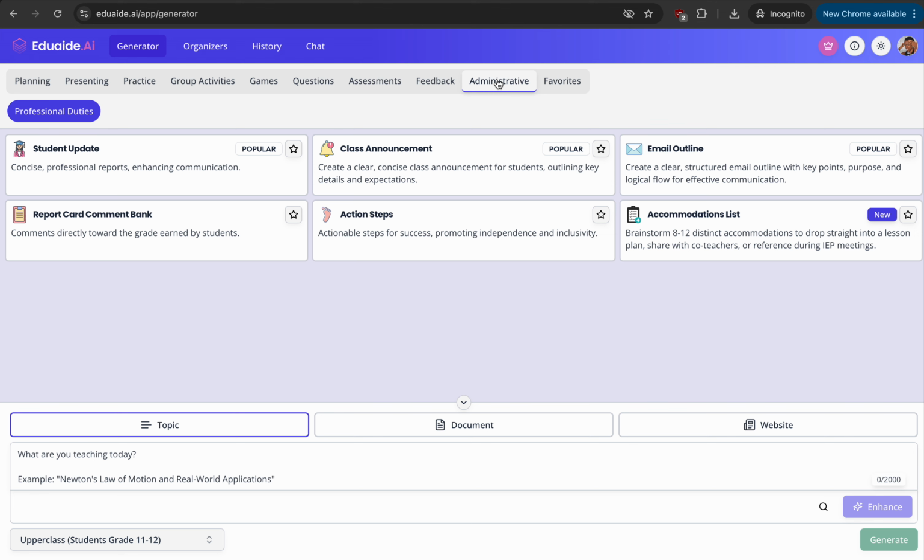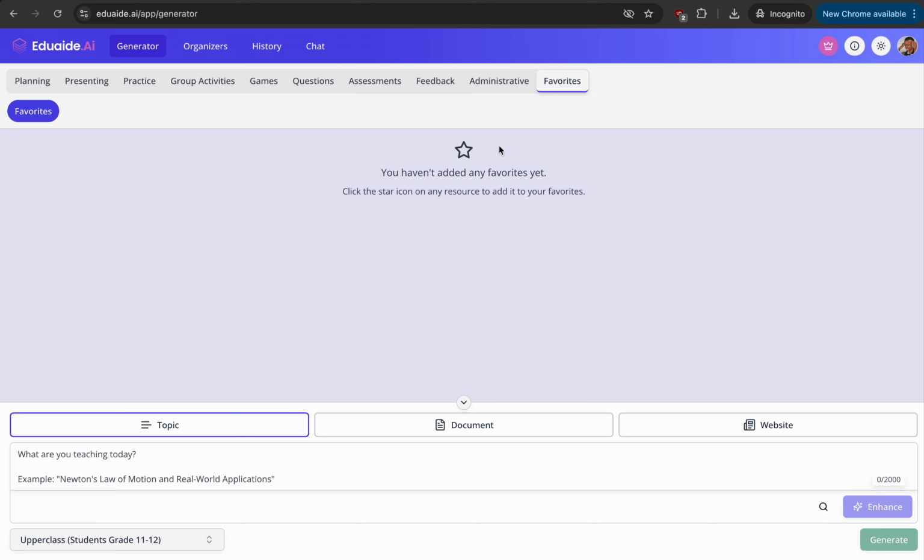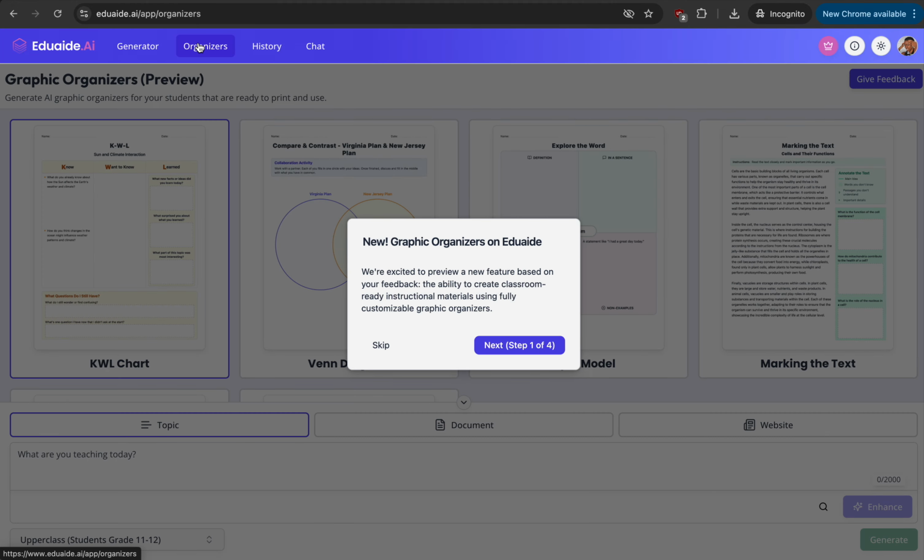Student updates, class announcements, email outline, report cards, action step, accommodation list. You have the option to add your favorites here. So all you just need to do is to click the star icon on any resource and it automatically adds it as your favorite. Then click at organizers.